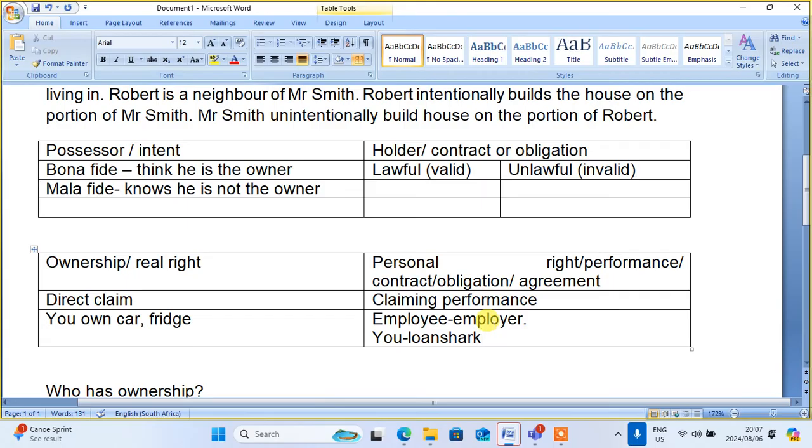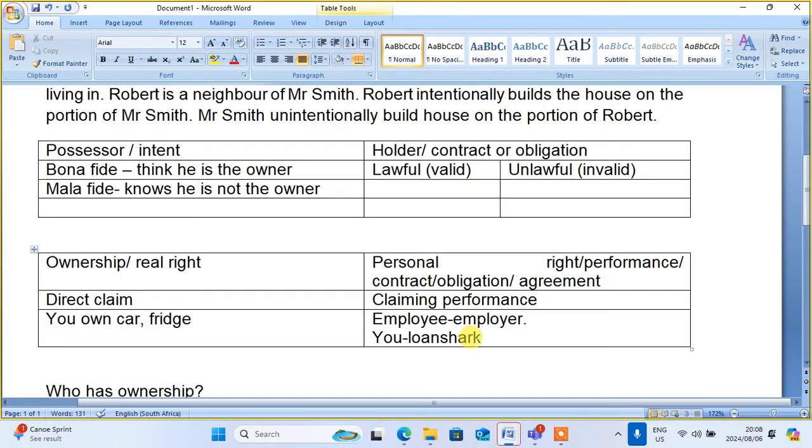Then the personal right falls away. When the loan shark gives you money and you give the loan shark a cell phone or ID, it means personal rights arise, because the loan shark doesn't have ownership of those things. You only have a personal right out of the agreement. Then when you bring back the money, the loan shark gives you the ID and you give the money back. Then you are done.